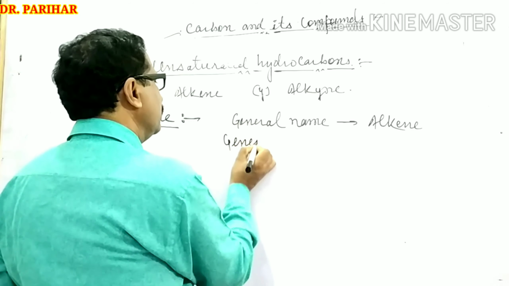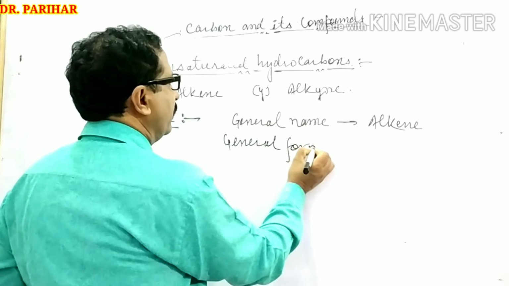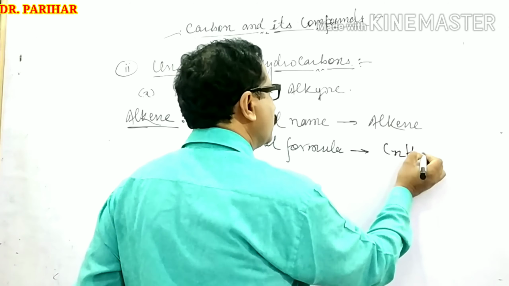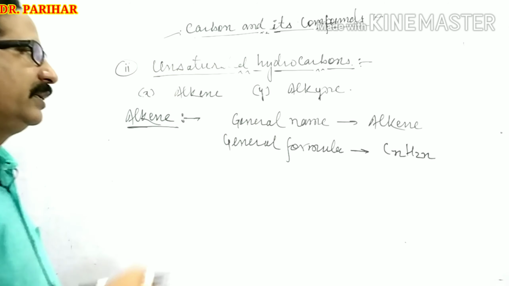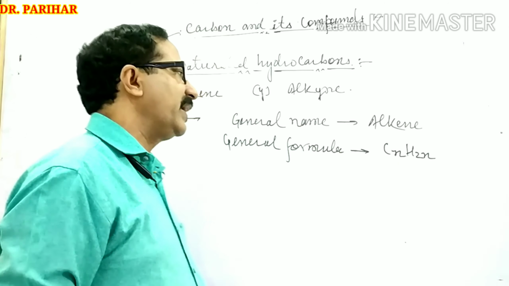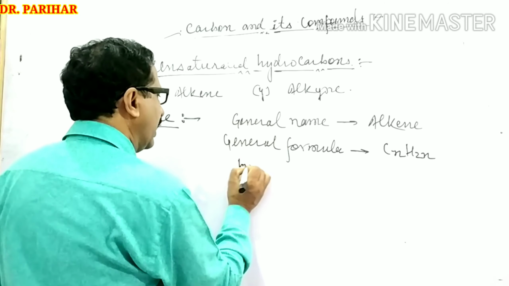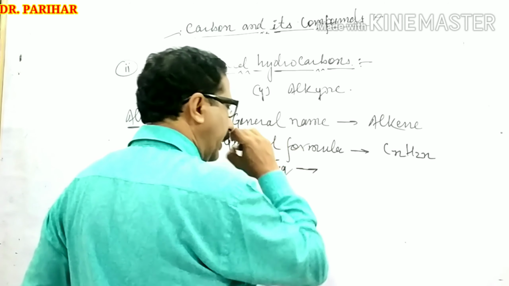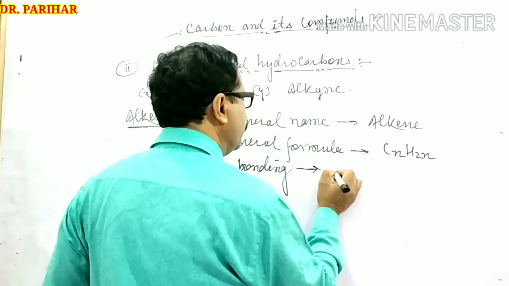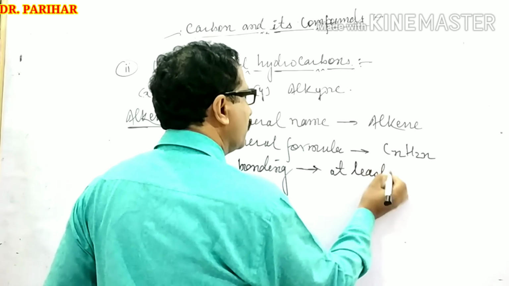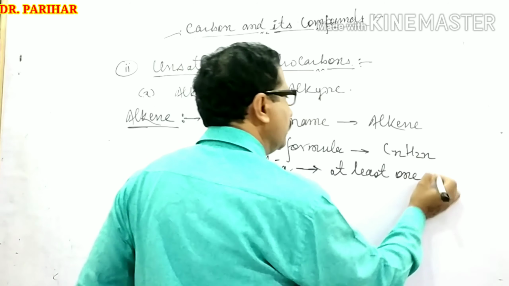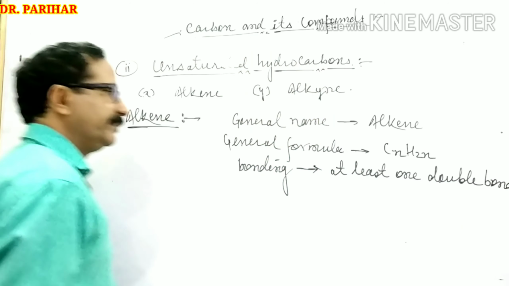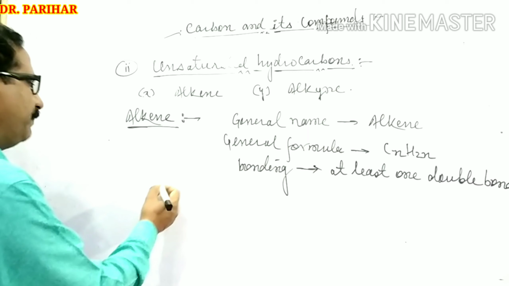And the general formula is CnH2n. N is the number of carbon atoms, and hydrogen atoms are just double the number of carbon atoms. And bonding: at least 1 double bond. Okay.